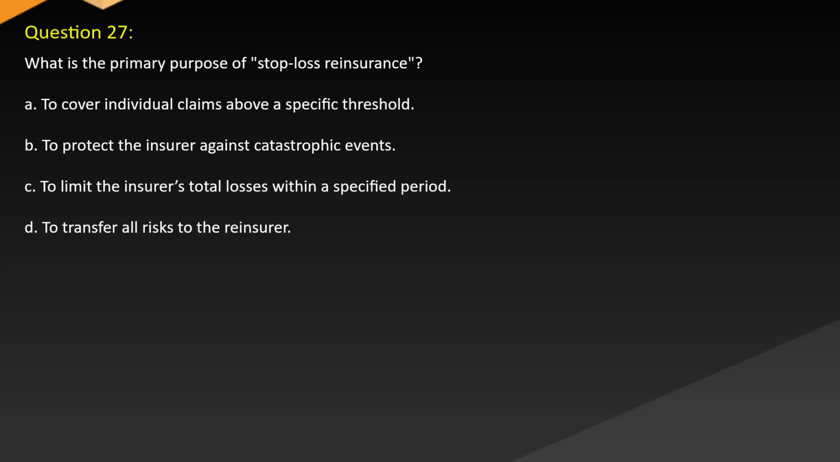Question 27. What is the primary purpose of stop-loss reinsurance? A. To cover individual claims above a specific threshold. B. To protect the insurer against catastrophic events. C. To limit the insurer's total losses within a specified period. D. To transfer all risks to the reinsurer.